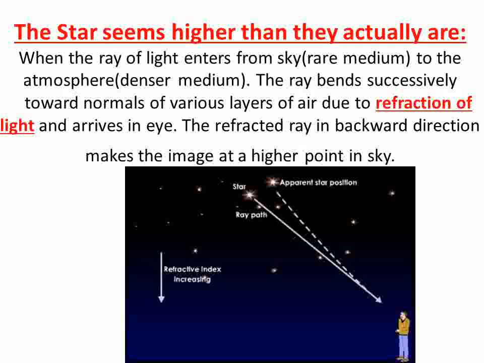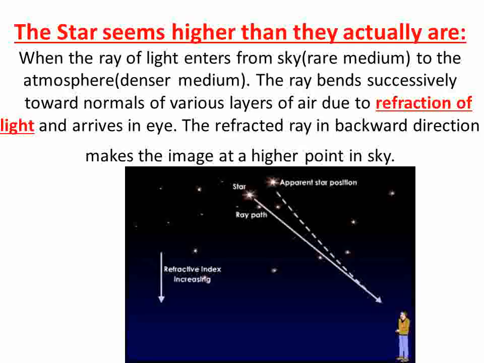The star appears or seems higher than its actual position. When a ray of light enters from the sky, meaning rarer medium, as we go to an upward position, the air becomes rarer, and the medium also becomes rarer.